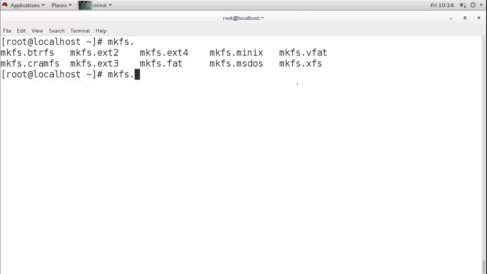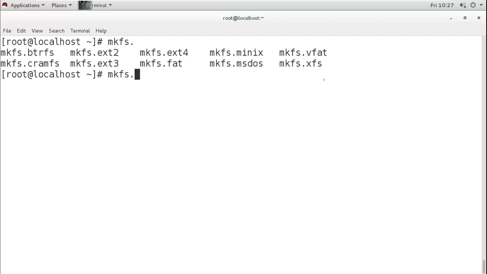And file systems you can only create after you update your kernel, and after the update you update the related binaries and related software. So if you want NTFS, then you have to update your kernel. For that you have to add the binaries, that means these commands for making a file system, and you have to add the software to support NTFS, and then you can add NTFS also.